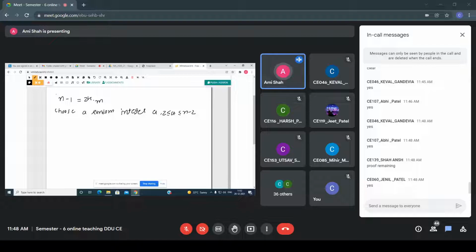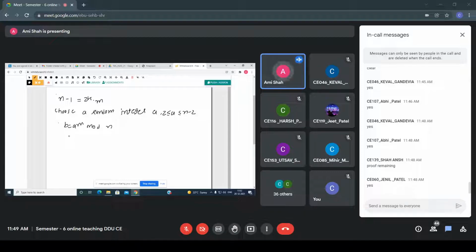So whatever number is given to you, write n minus 1 equals 2 raised to k into m. Now choose a random integer a such that 2 is less than or equal to a, which is less than or equal to n minus 2. The next step of the algorithm: b equals a raised to m mod n.